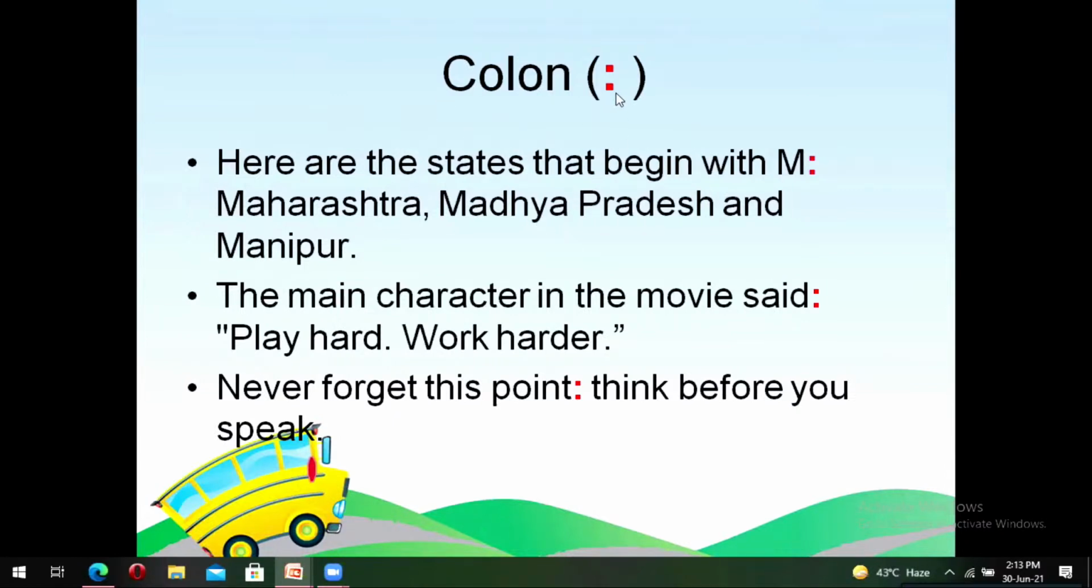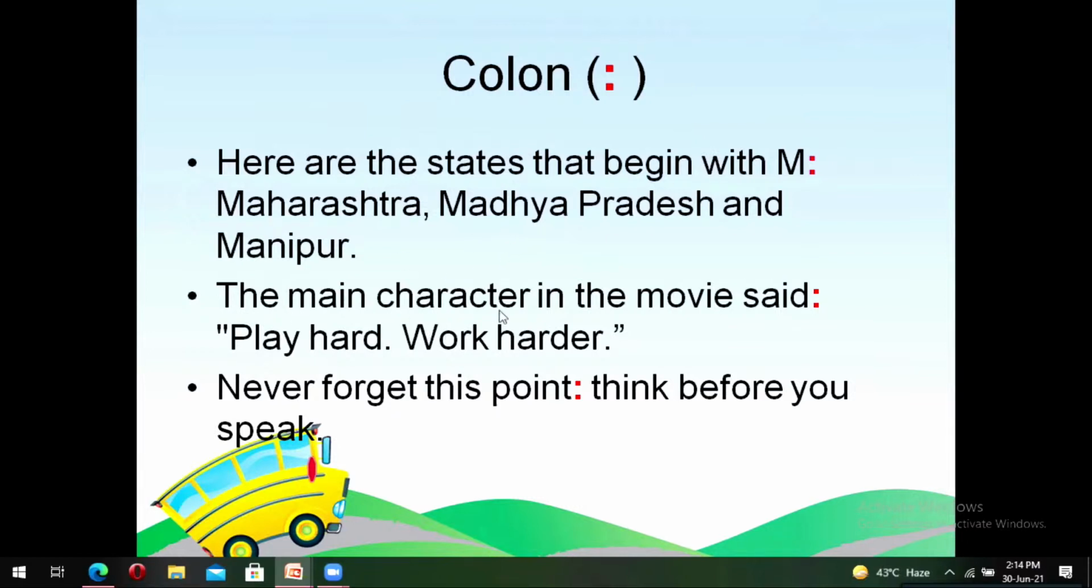Let's have a look at this particular punctuation mark called colon. We write it as two vertical dots. Let's look at the first example. Here are the states that begin with M: Maharashtra, Madhya Pradesh, and Manipur. Just before mentioning the names of the states, we've put a colon. It represents that now we are going to begin mentioning what we have been talking about in the first part of the sentence.